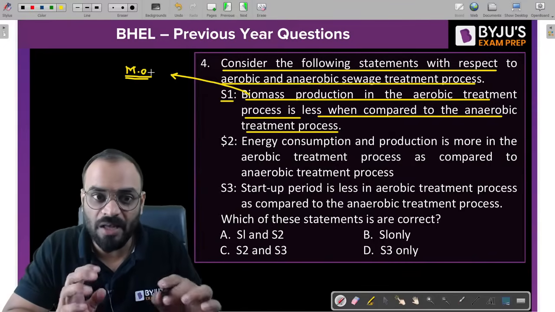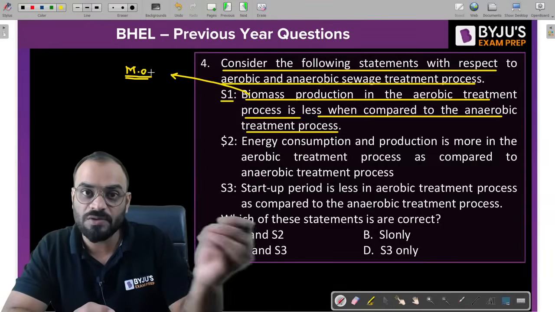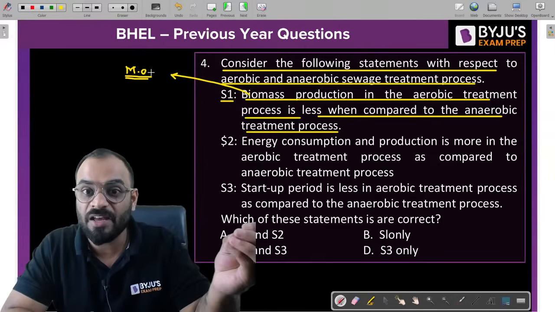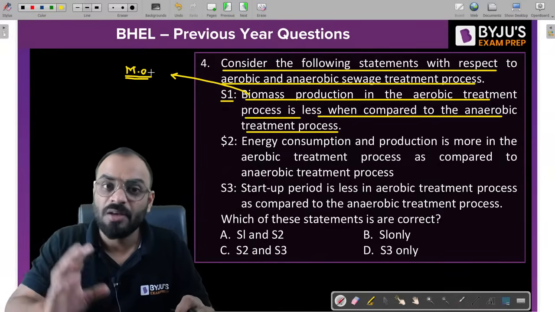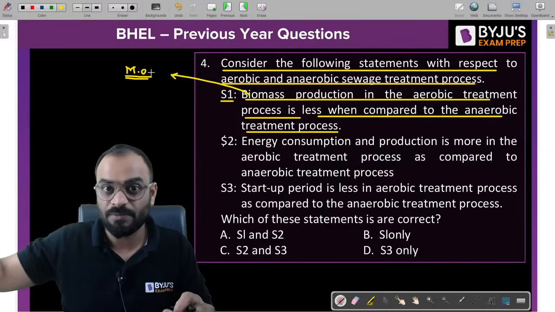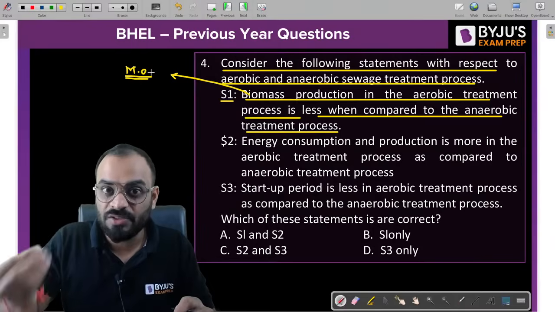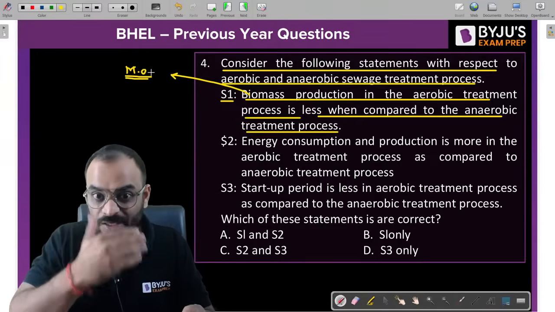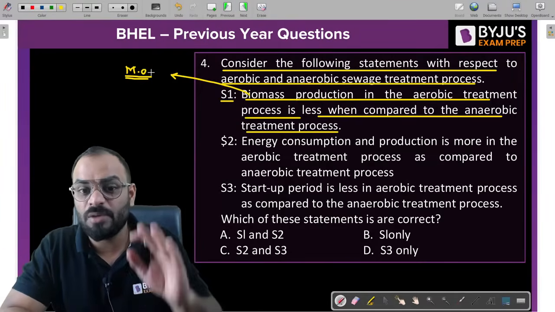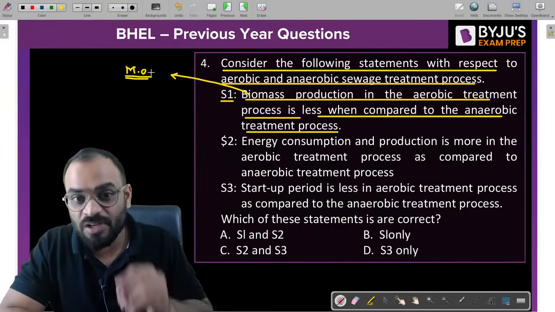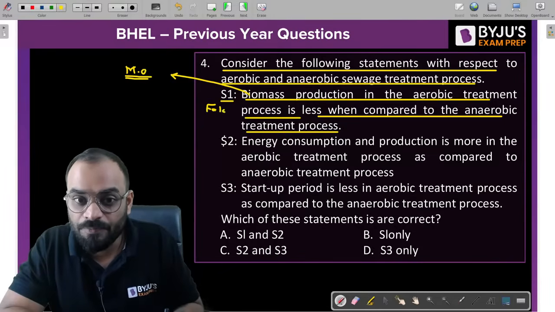Now you know that the aerobic microorganism takes the oxygen which is freely available, and their rate of growth is also very high as compared to the anaerobic microorganism. Why? Because the anaerobic process is slow, because they take the oxygen from molecular bonded oxygen. That means they have to put in some energy to break down that oxygen, and only then can they use it for their growth. So can I say that the biomass production will be very high in case of aerobic and lesser in case of anaerobic. So this statement is false. Correct? Okay. Let's read the next one.